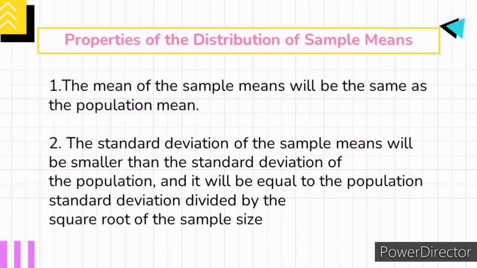Properties of the distribution of sample means. First, the mean of the sample means will be the same as the population mean. Second, the standard deviation of the sample means will be smaller than the standard deviation of the population, and it will be equal to the population standard deviation divided by the square root of the sample size. The following example illustrates these two properties.